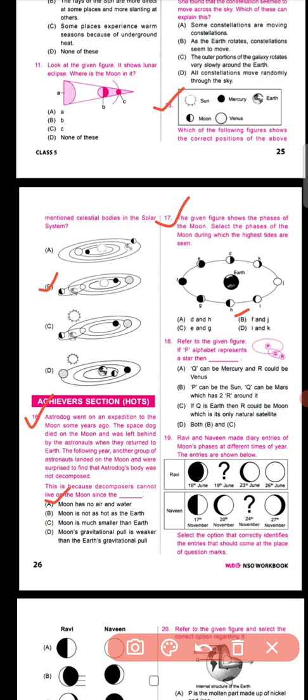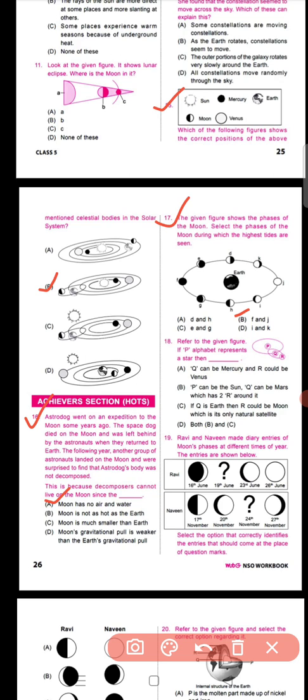Why F and J? Because F and J represent new moon and full moon respectively. When the side of the moon facing the earth does not receive any sunlight and we can't see the moon, it is called new moon. And when the entire side of the moon facing the earth is illuminated, we call it full moon. So highest tides are seen during full moon and new moon.